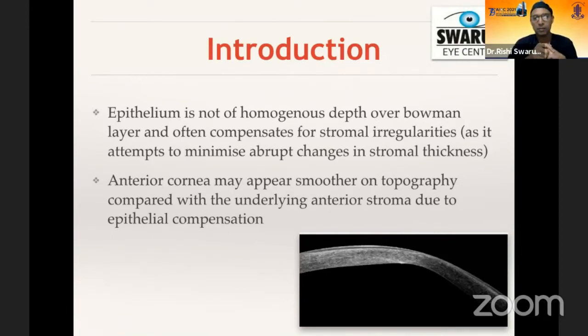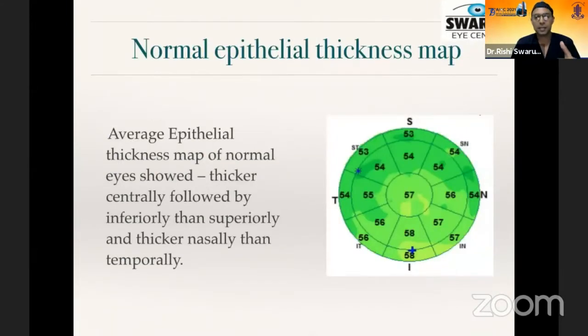So basically, it is this assumption that we are using to make an early diagnosis of ectasias, because when you have an ectasia and the stroma is bulging in front, the epithelium in front of it compensates by thinning a little bit. And that way, your initial topography is maintained normal and your corneal surface may not show very early keratoconus changes, even though your epithelium has started showing changes. And that's the presumption of using an epithelial thickness map in the diagnosis of early ectasia.